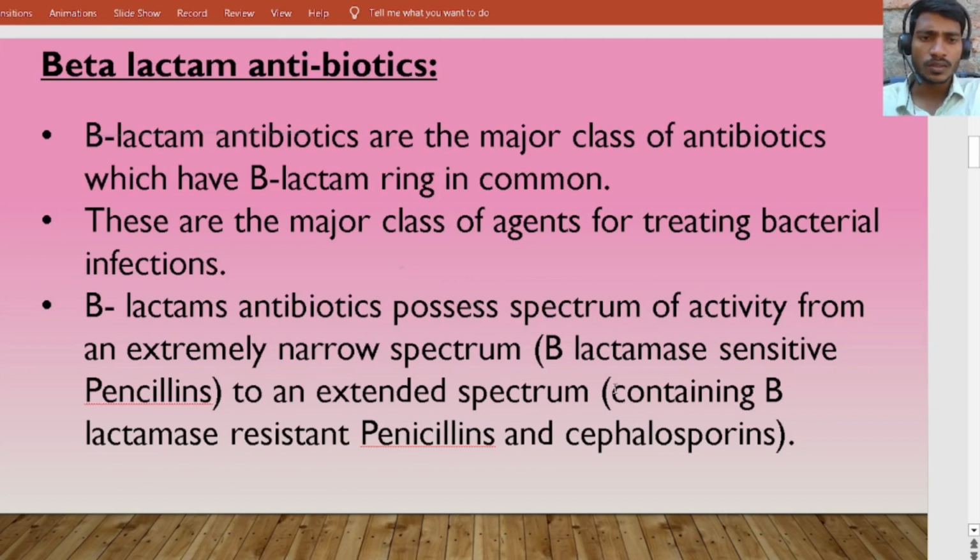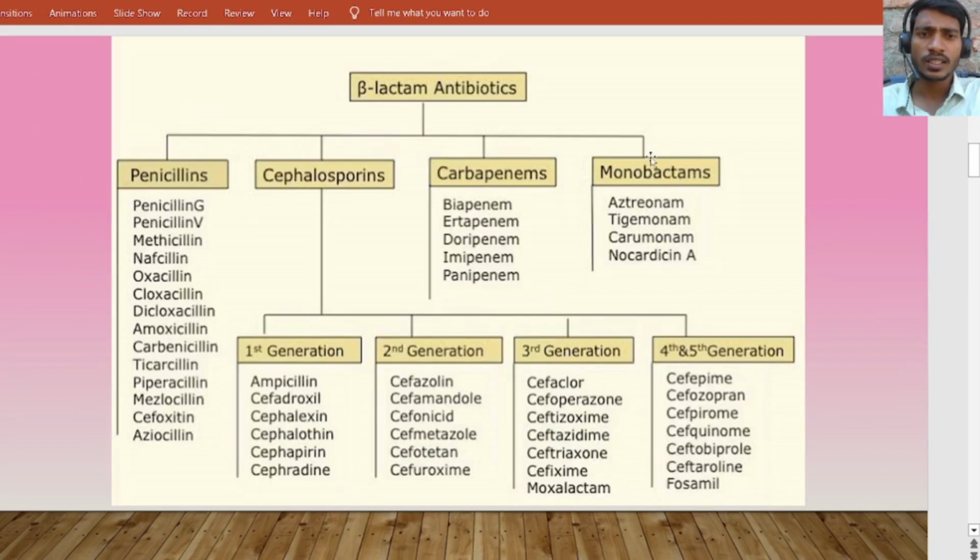Beta lactamase resistant penicillins and also cephalosporins are extended spectrum, which means they kill or attenuate the growth of several types of bacteria. One advantage here is that all these antibiotics possess a single mechanism of action, which we are going to discuss now.